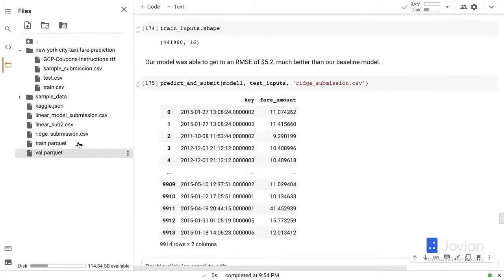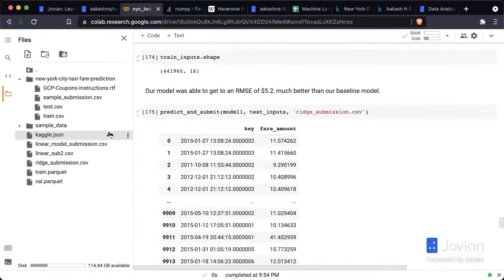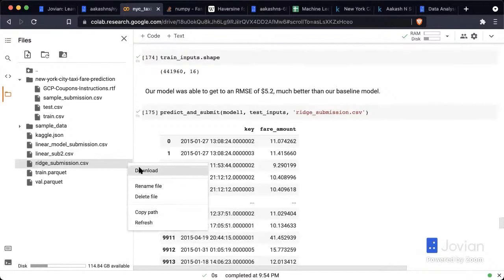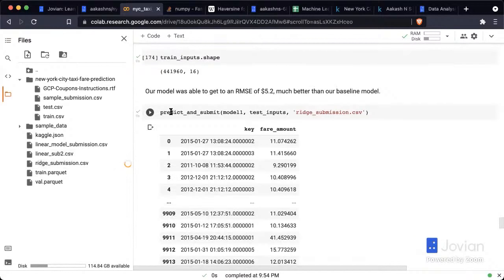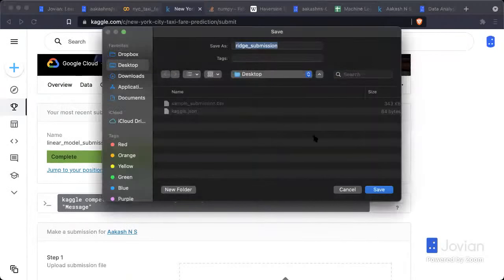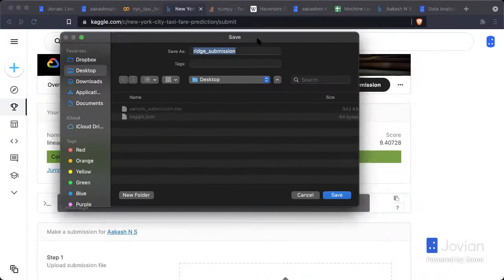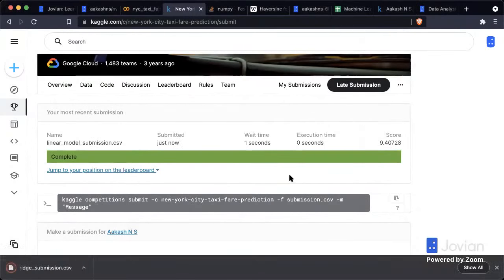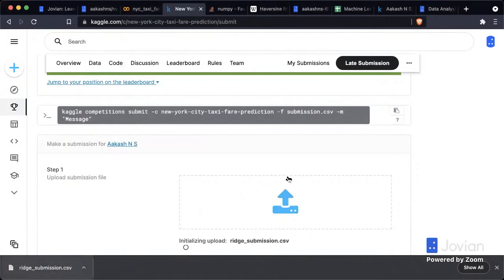Let's take this set of predictions and let's upload them. Let's see what we get. So download the ridge submission and go back here. Let's upload it here. Let's see what that does.